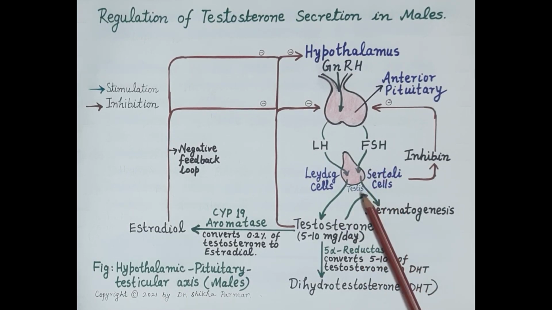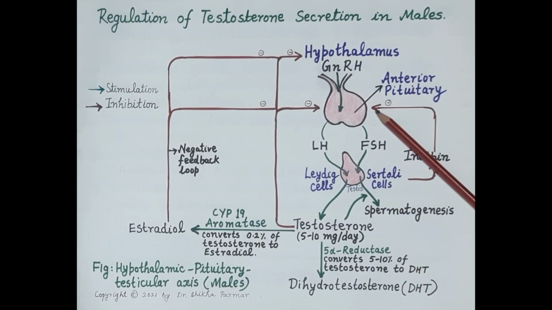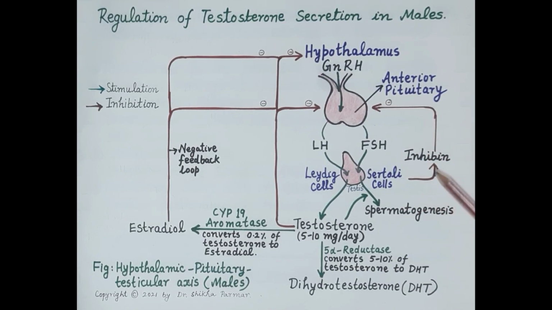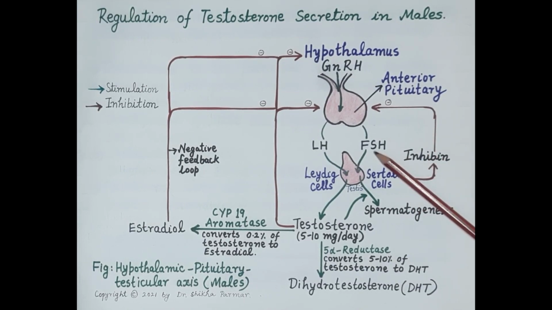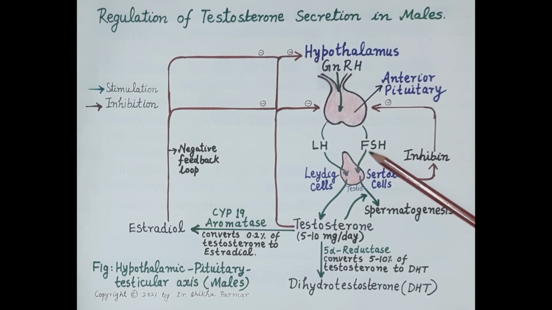Now FSH is mainly responsible for stimulating spermatogenesis in the Sertoli cells. These Sertoli cells are present in the testes, and they produce a protein called inhibin. Whenever the levels of follicle stimulating hormone rise in the blood, inhibin inhibits the anterior pituitary and that reduces the secretion of FSH. So this loop, which is represented here in red color, is called a negative feedback loop. As soon as the levels of FSH rise, inhibin inhibits the anterior pituitary and that causes a fall in the secretion of follicle stimulating hormone.